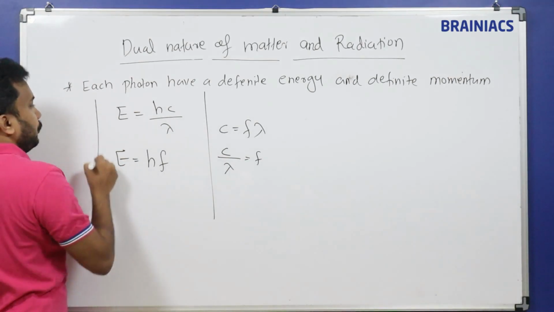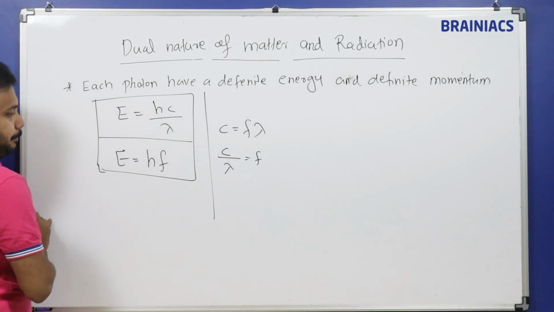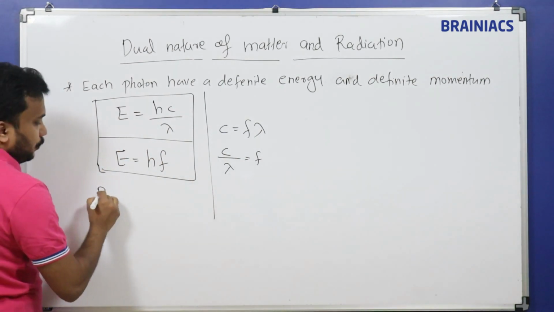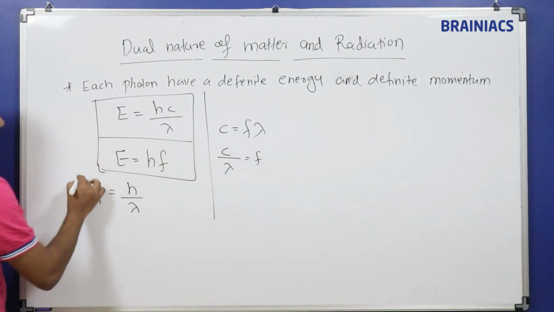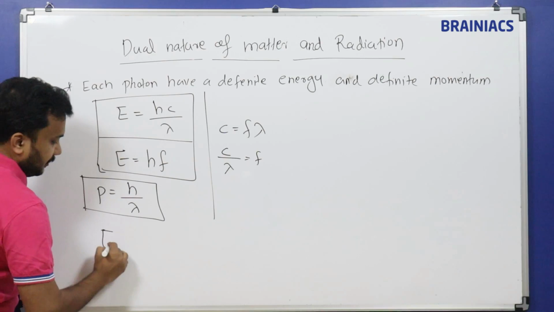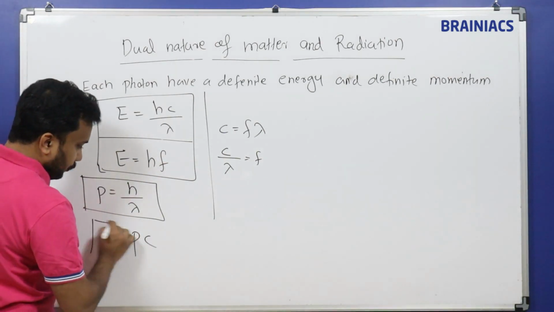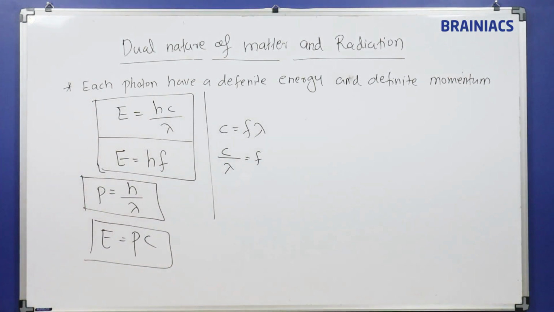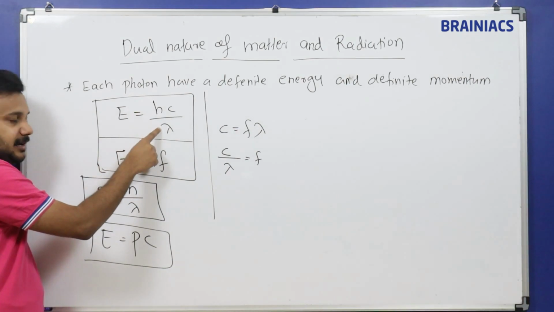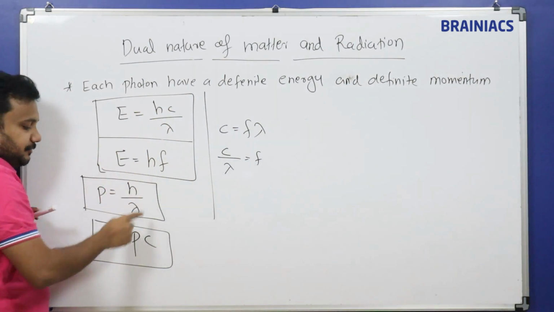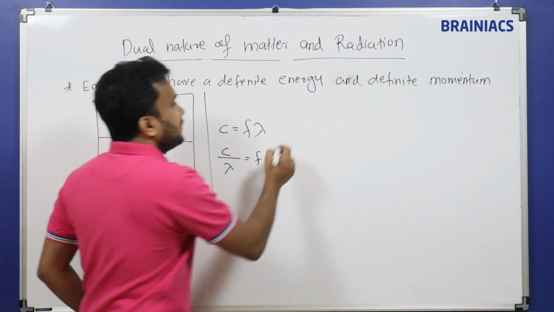So energy has two equations, which I have written here. Similarly, the momentum equation is P is equal to h by lambda. By combining these two, I can substitute h by lambda with P, so E is equal to PC. So there are three equations for energy: E is equal to hc by lambda, E is equal to hf, and E is equal to PC.